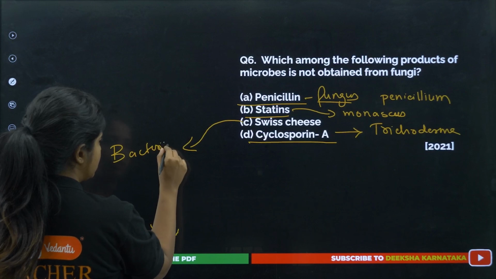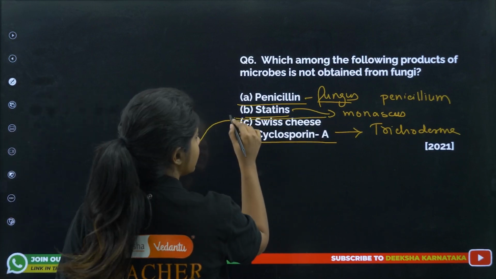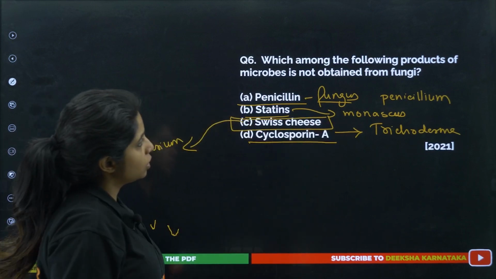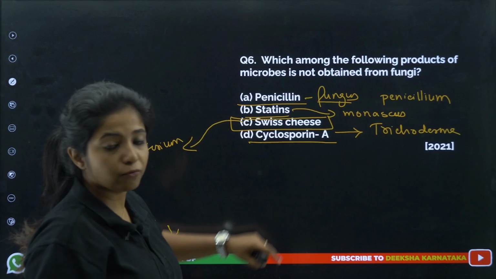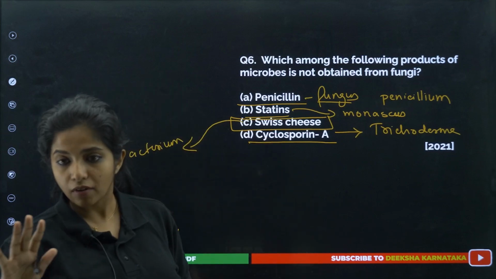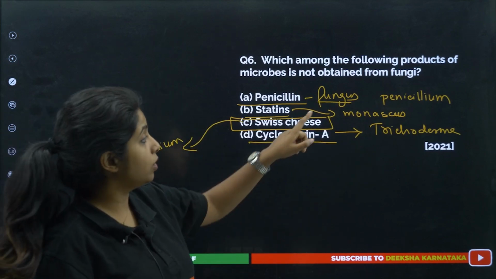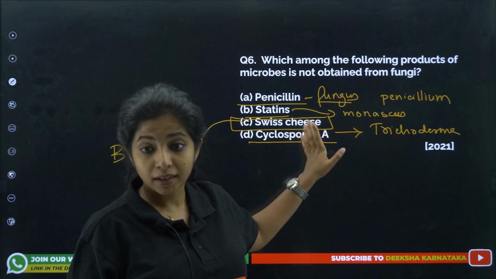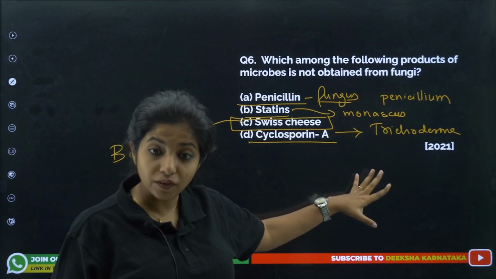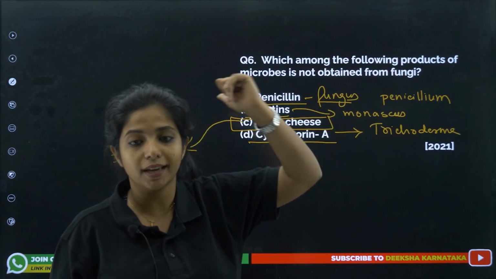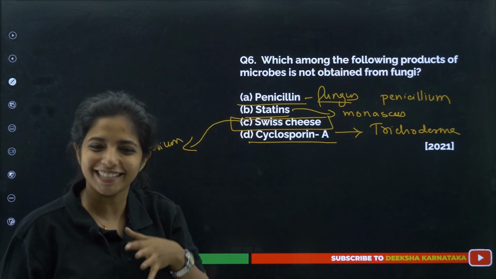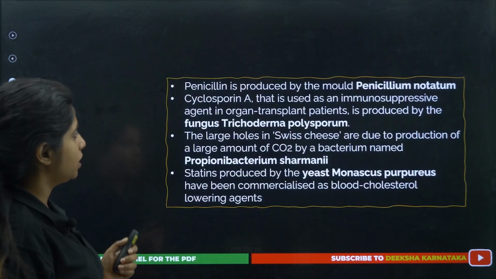So this is the odd one out over here. So I'll say this is your answer. What is the product which is not obtained from fungi? This is the one that is not obtained from fungi, rest all of them are. With this information, you get to know about penicillin, statin, cyclosporin, everything. Now this will be given in other questions as well, and you can solve a lot of questions, trust me, with that. Okay, chalo. Now 7th question.